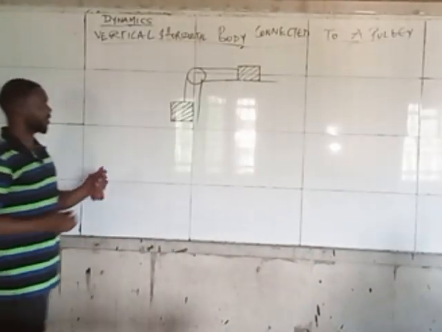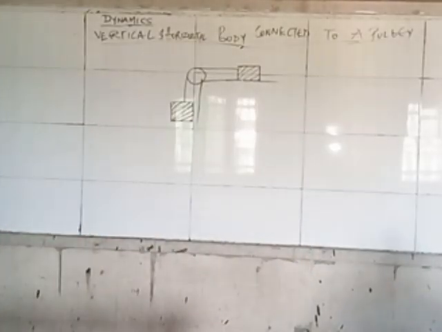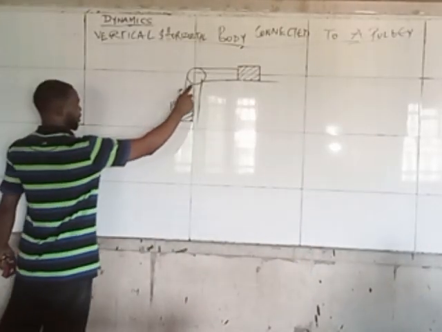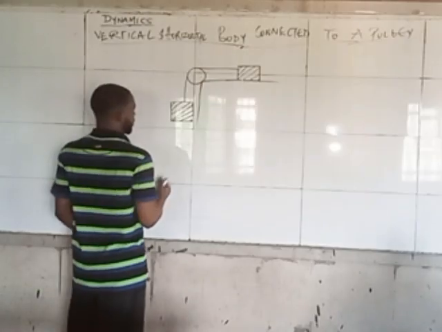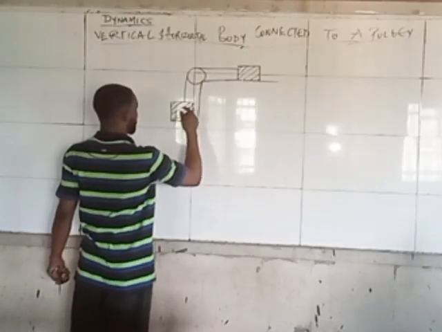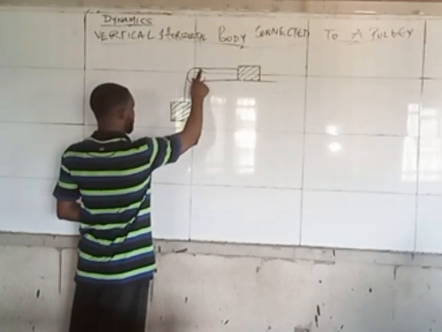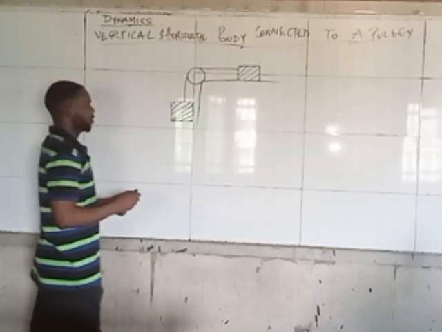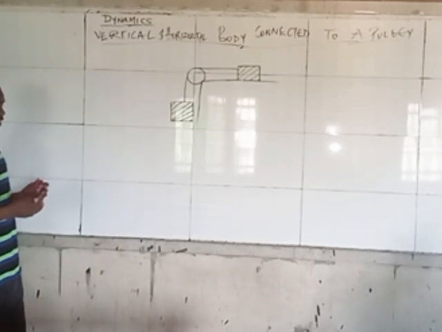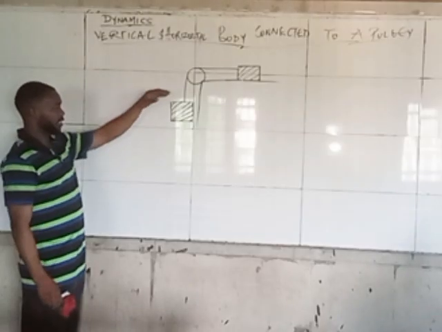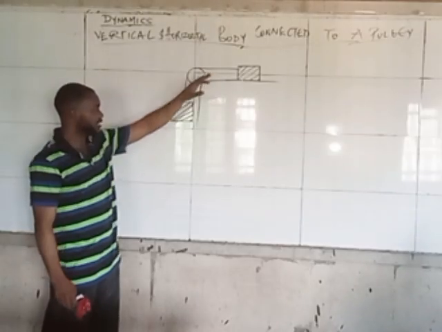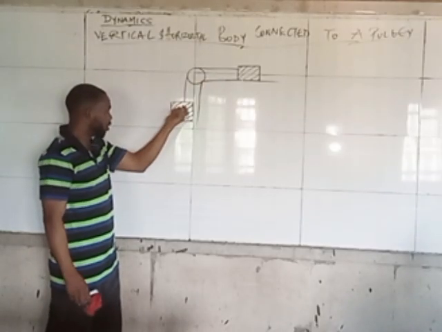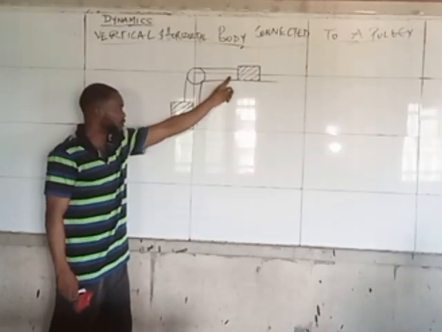So when you have this kind of setup, even if it's not this close, however it is, what we know is that once you have this setup, the idea is to remember that if they are the same weights, this one will tend to move while this one will shift a bit.